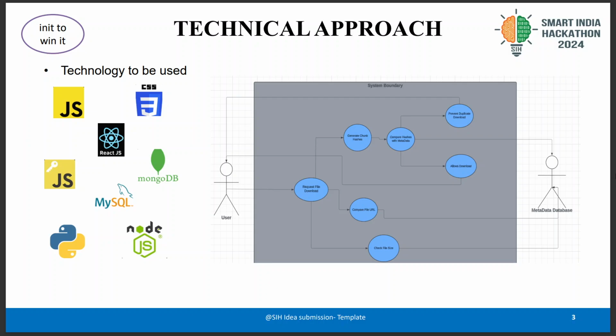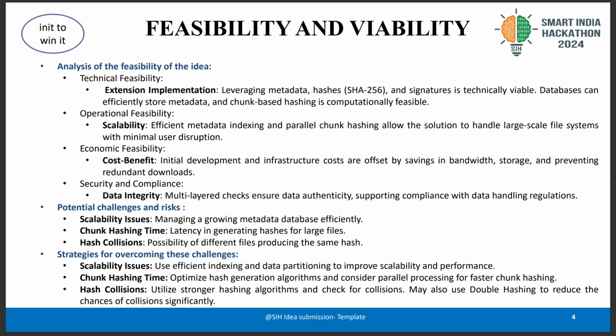In this use case diagram, as you can see, there are two entities: the user and the metadata database. The actions are requesting file download, checking the file URL, checking file size, generating chunk hashes, and comparing them with the metadata, and then giving the user an output of allowing the download or preventing the download of a duplicate file by making a pop-up alert.